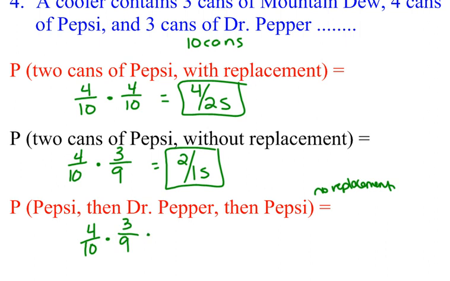So in my hand right now I have a Pepsi and a Dr. Pepper. I reach back into the cooler where there are now 8 cans of pop. How many of them are a Pepsi? Well, there were 4, but I've taken one of those Pepsis out, so now that's a 3. Now when you multiply all those numbers across, you're going to see that you would have a 1 in 20 chance of grabbing a Pepsi, then a Dr. Pepper, and then another Pepsi.